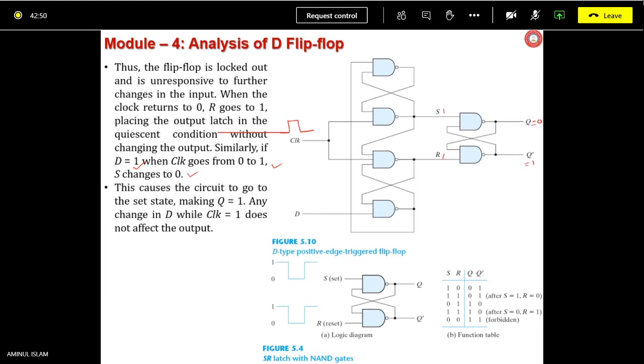Now tell me. Again, we have to start from the no change state. S equals to 1, R equals to 1. From that state, you are applying now clock high and D high. What is going to happen? Can you analyze this?